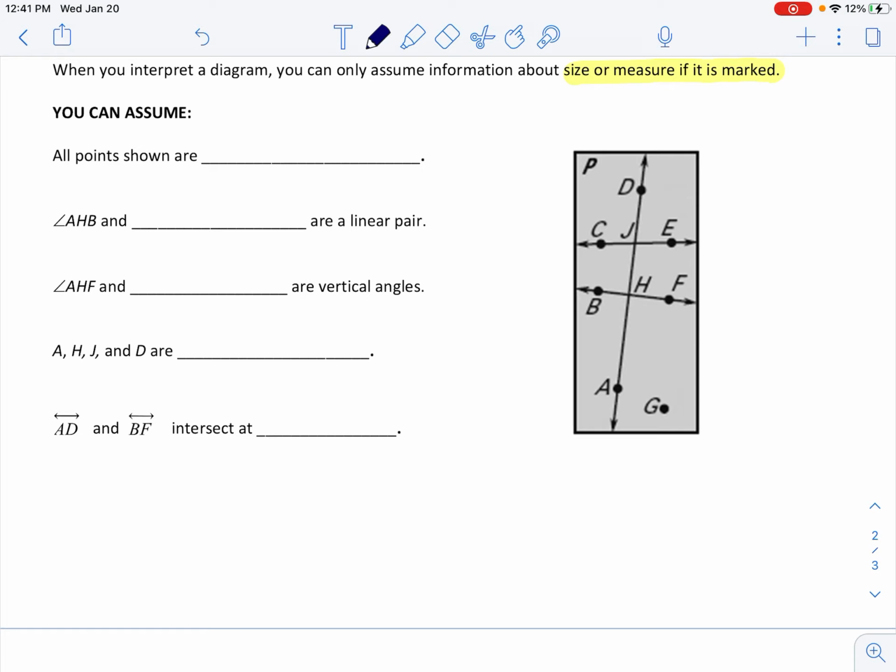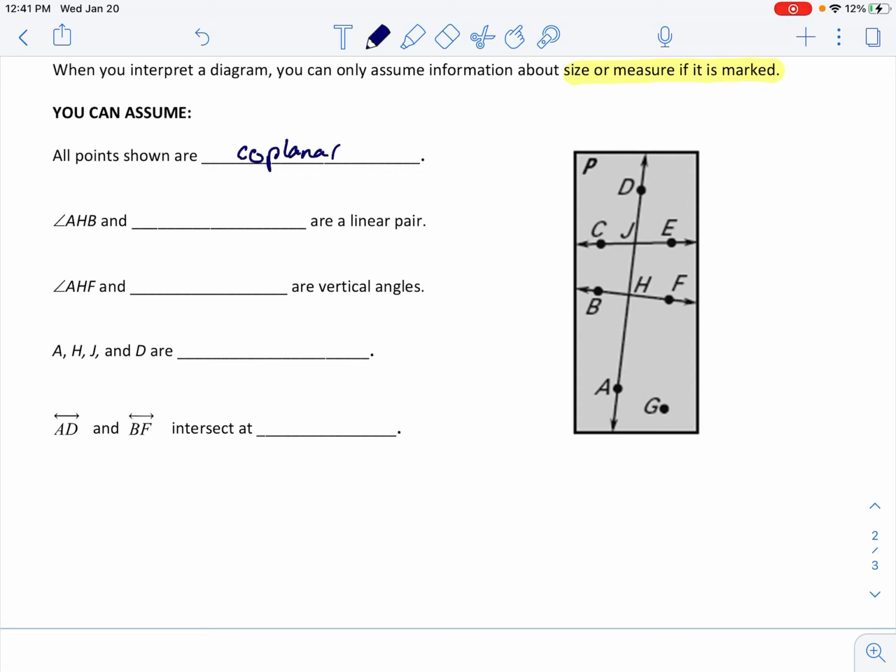So here are some things that we can assume based on this picture over to the right. All points that are on that plane are coplanar. All those points I see, D, C, E, B, F, A, G, they're all on plane P. So yes, I can assume they're coplanar.